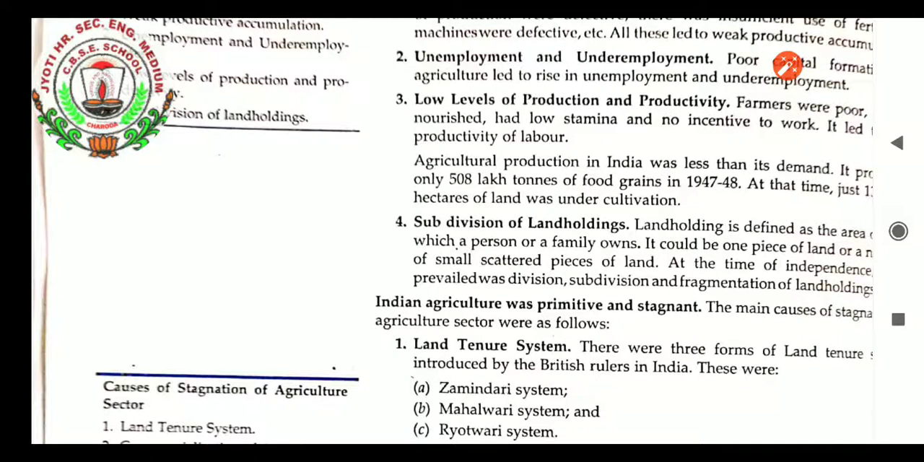Subdivisions of whole land holdings. Landholding is defined as the area of land which a person or a family owns. It could be one piece of land or a number of small scattered pieces of land. At the time of independence, what prevailed was division, subdivision, and fragmentation of landholdings. That was the story: subdivision of landholdings.